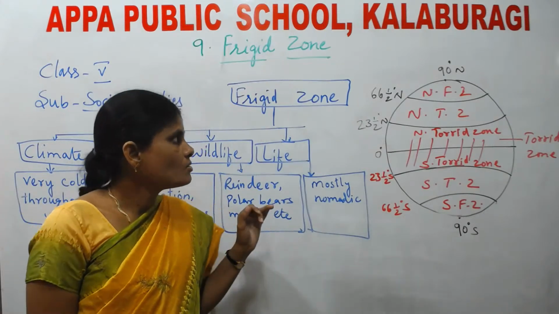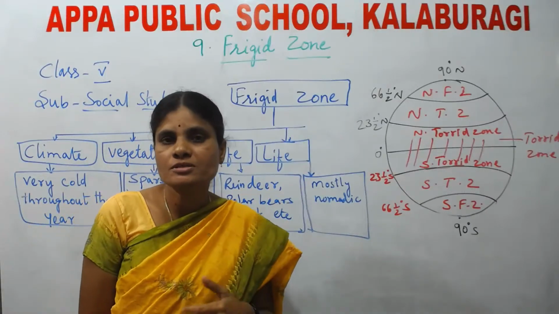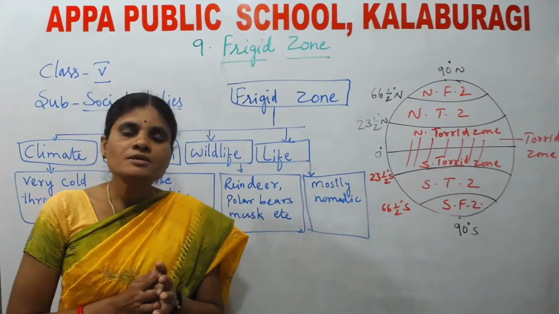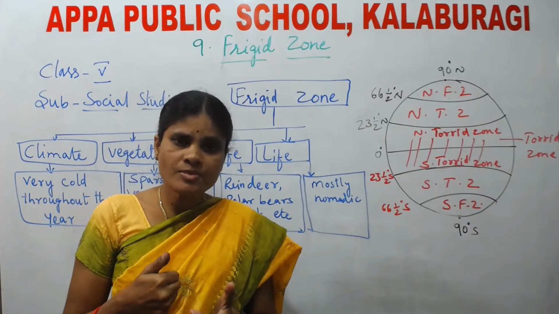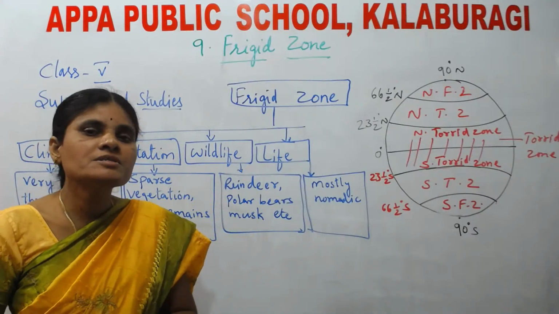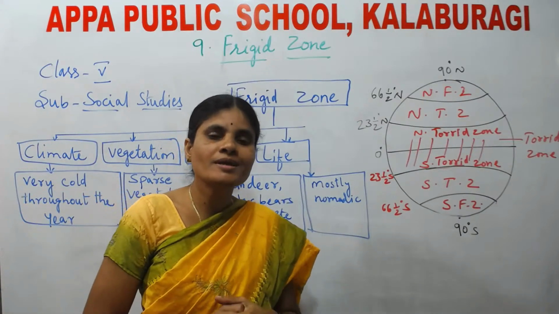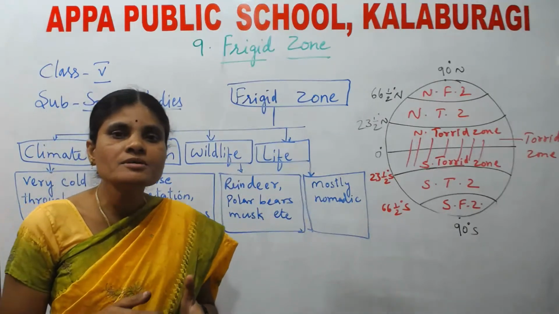Now, before going to explain this lesson, I would like to ask you a few questions. See, children, what is the Earth? The Earth is a planet. What is a planet? A planet is a celestial body which does not have its own heat and light. Planets receive heat and light from the stars.